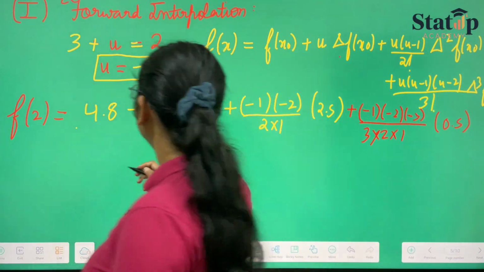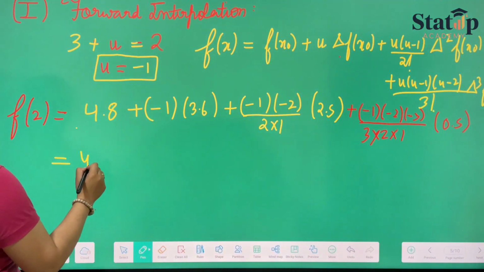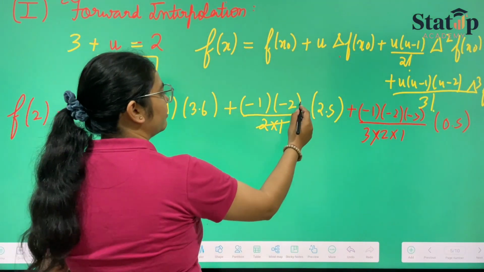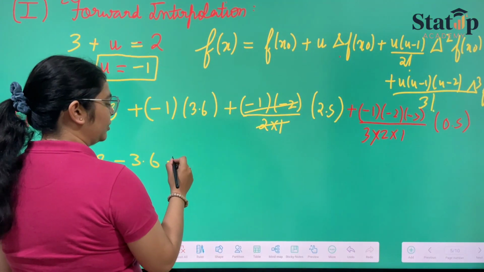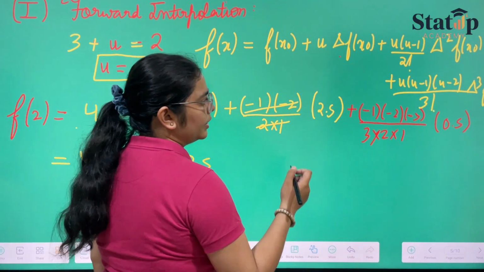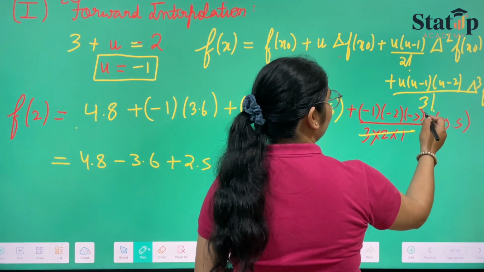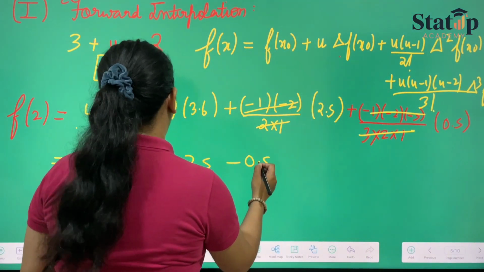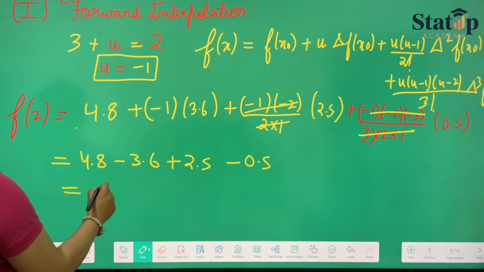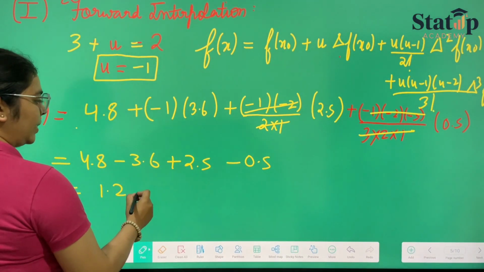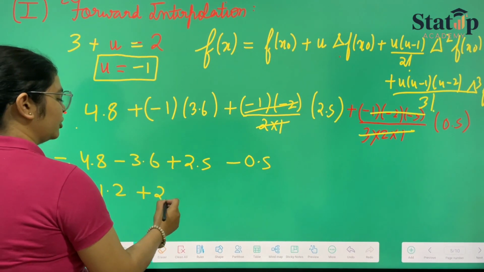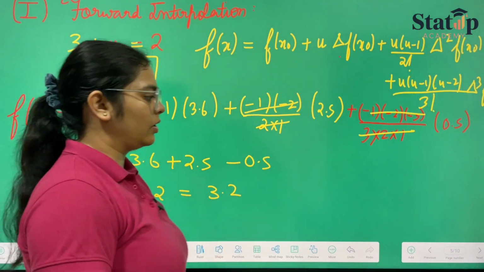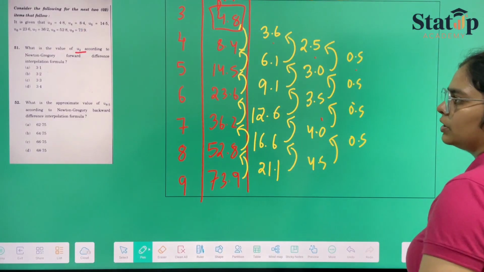Now we'll calculate. The first difference is 4.8 minus 3.6, and this 2 and 1 get cancelled and we'll be getting plus 2.5. Here it will be minus 3 to 1, minus 3 to 1, only the minus sign remains, so minus 0.5. 4.8 minus 3.6 is 1.2. 2.5 minus 0.5 is 2. So it will be 3.2. That is your answer.